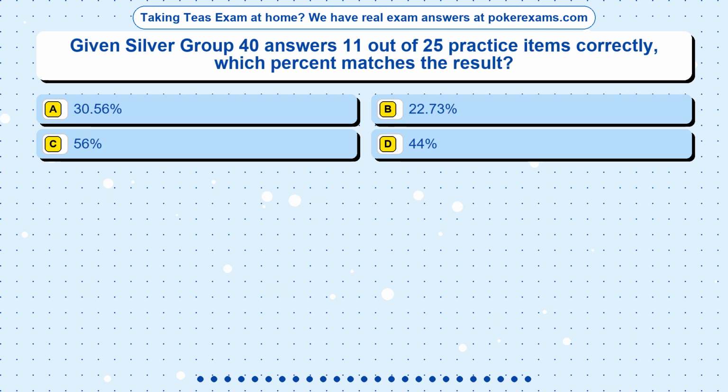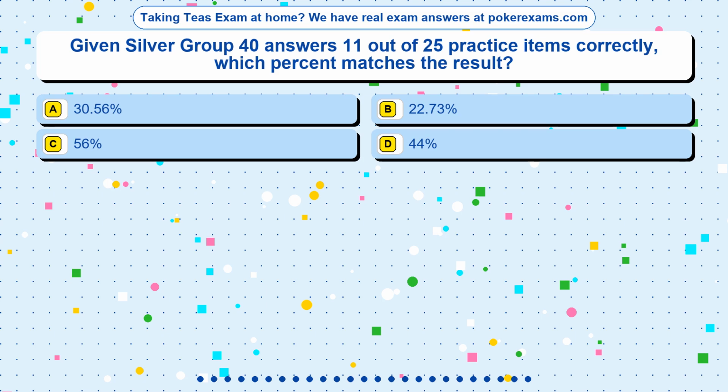Question 7. Given Silver Group 40 answers 11 out of 25 practice items correctly, which percent matches the result? Option A, 30.56%. Option B, 22.73%. Option C, 56%. Option D, 44%.